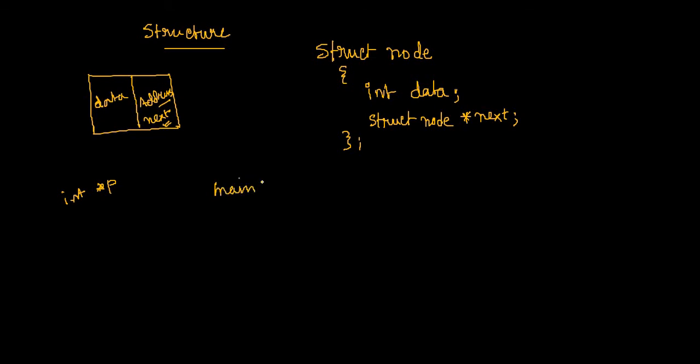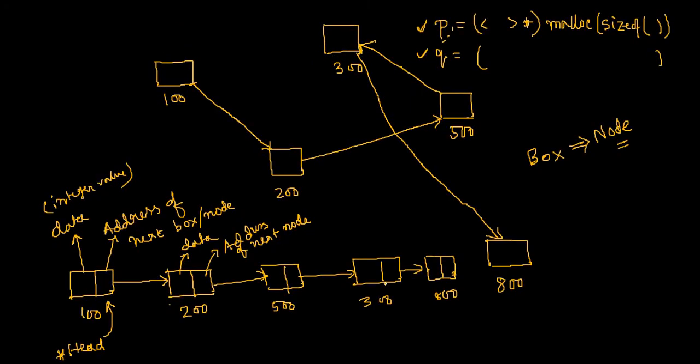If I assume that I have to create the node say 10 times, so I can write a for loop, say i equal to 1, i less than 10, i plus plus. And here basically I will call the function for creating this node.